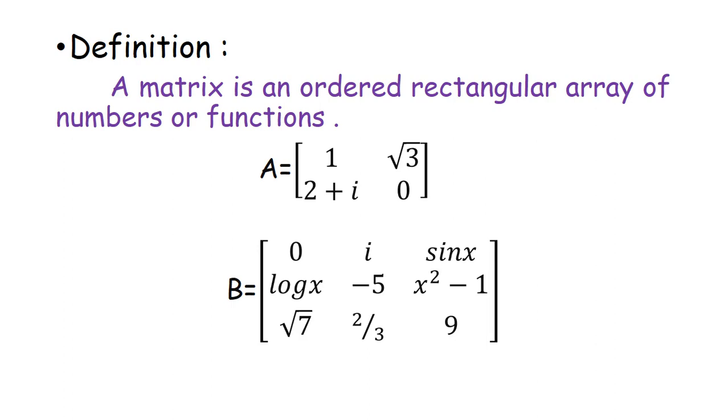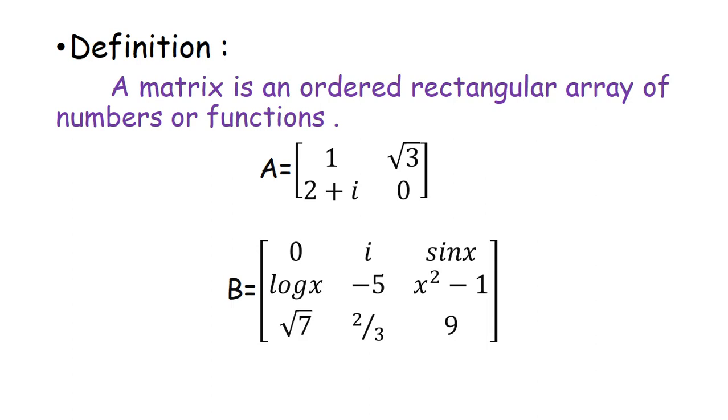Now, what do we mean by matrix? Matrix and matrices. Of course, one is matrix and many are matrices. The definition of matrix is: a matrix is an ordered rectangular array of numbers or functions.